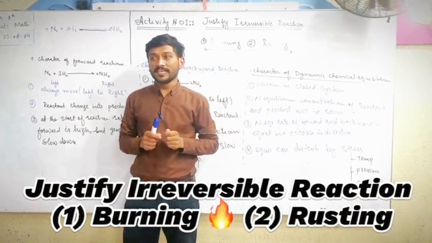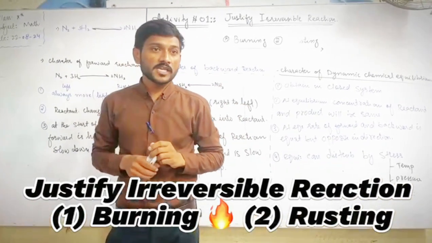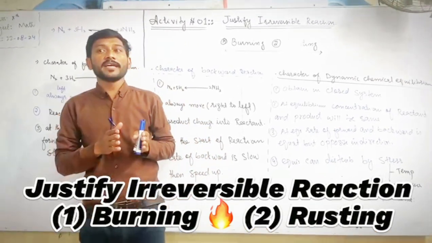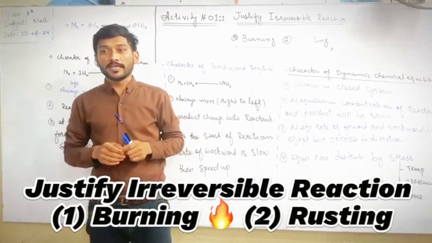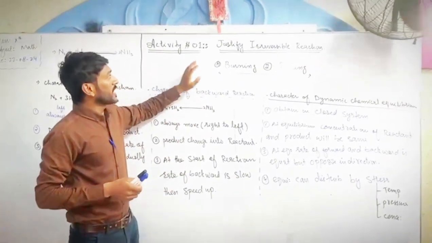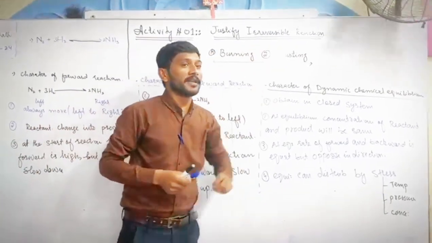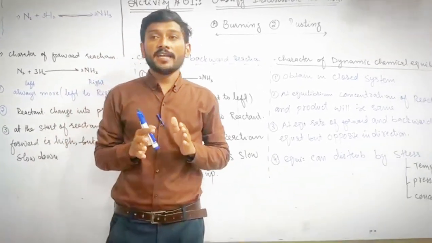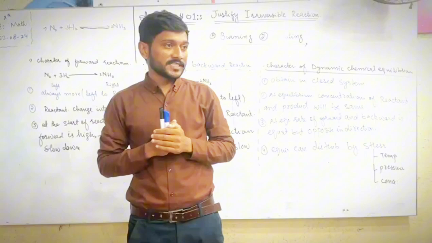This chapter deals with chemical reactions. There are two types of chemical reactions: reversible reactions and irreversible reactions. Today we have activity number 1, where we are going to justify irreversible reactions. What are irreversible reactions, and what are the products of irreversible reactions?